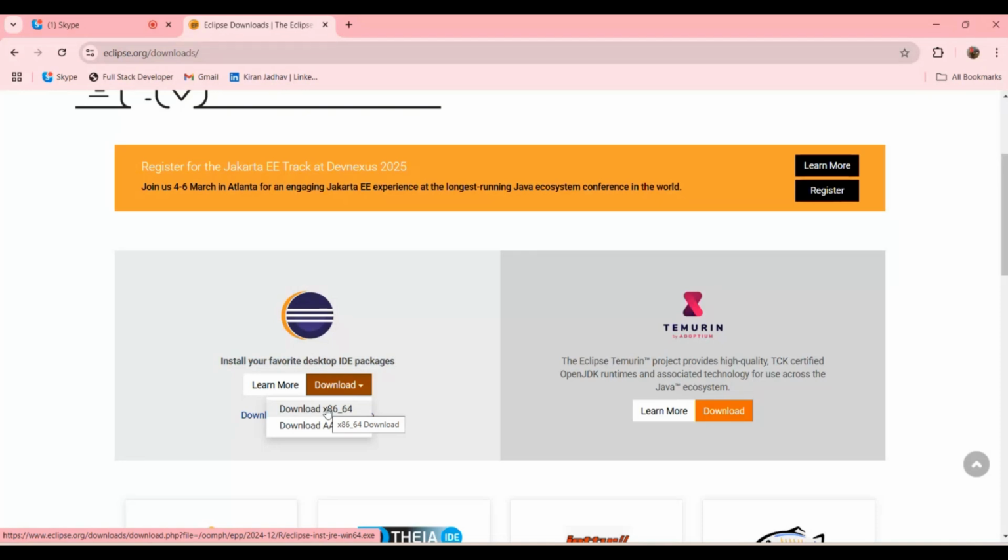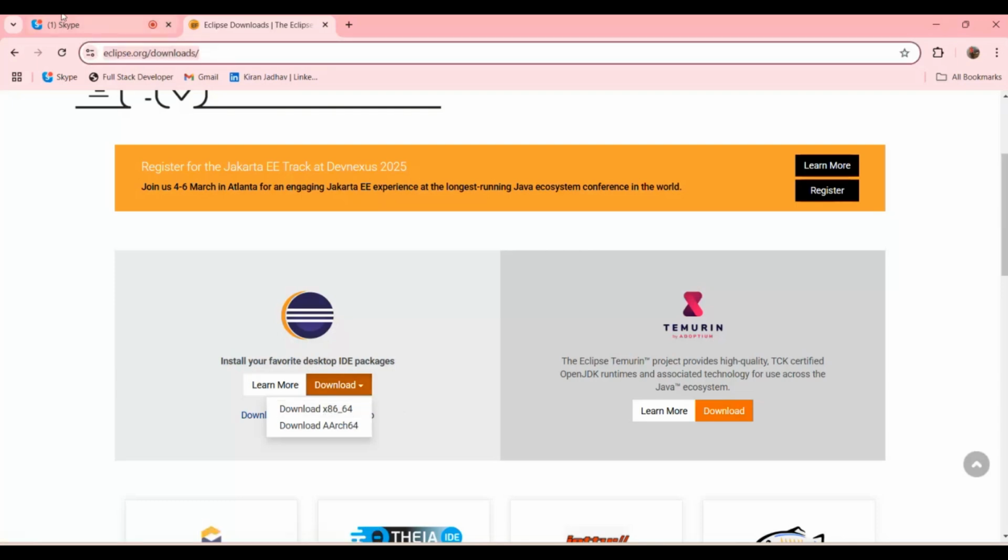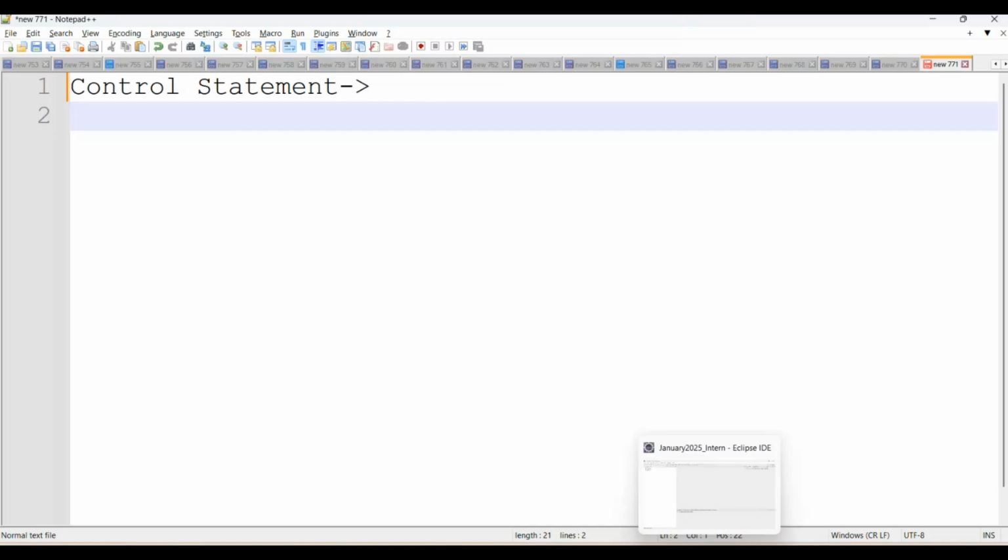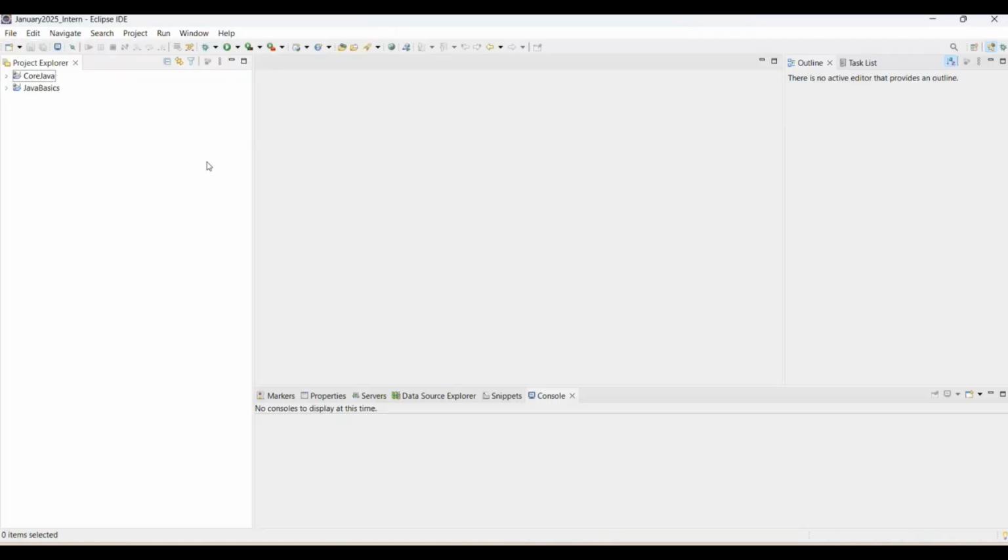If you are not selecting the web-based application, if you are not selecting the Java EE developer, then definitely you are not able to see dynamic web project. Then Eclipse, the link also I am going to share in our group. Next is, once your Eclipse is installed, then you will be able to see such a window there.